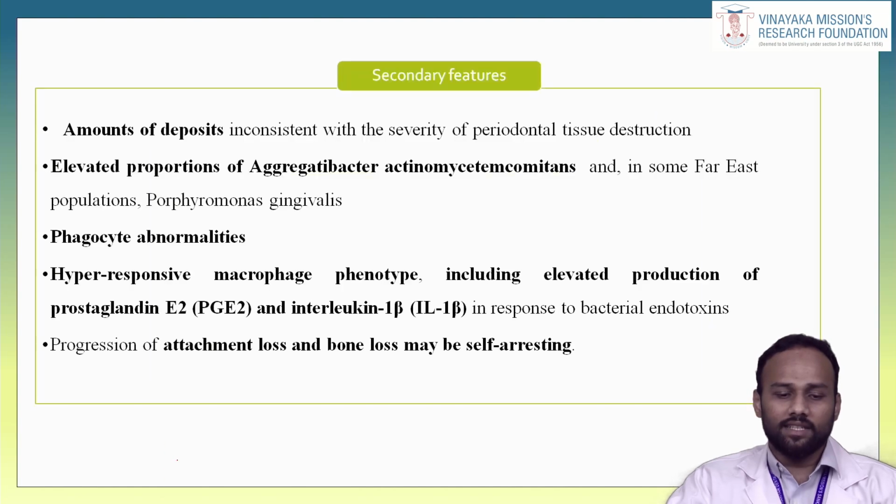The secondary features: there will be an amount of deposit inconsistent with the severity of periodontal tissue destruction, and there will be an elevated proportion of Aggregatibacter actinomycetemcomitans, which is a possible causative agent for aggressive periodontitis. There will be abnormalities in phagocytosis, and a hyperresponsive macrophage phenotype, including elevated production of prostaglandin E2 and interleukin-1 in response to bacterial endotoxins.